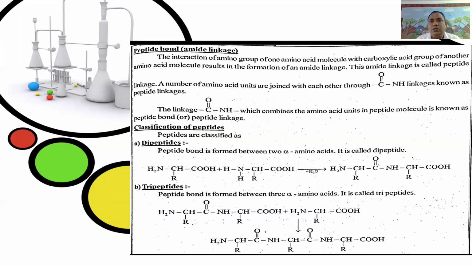This amide linkage is called a peptide bond or peptide linkage. A number of amino acid units are joined with each other through C double bond ONH linkages known as peptide linkages.